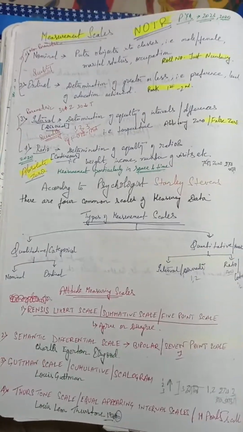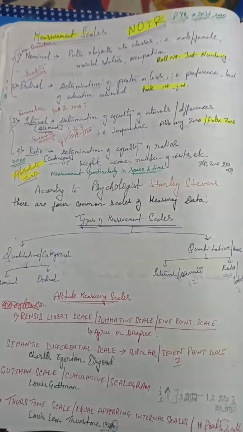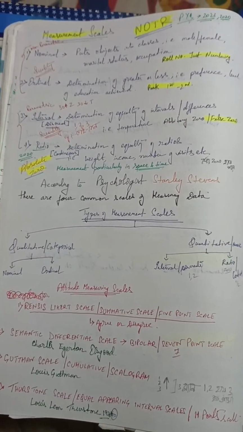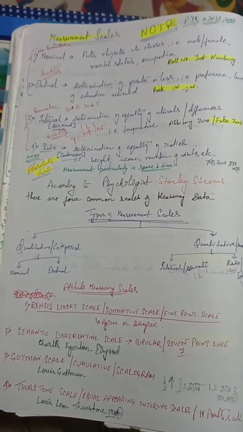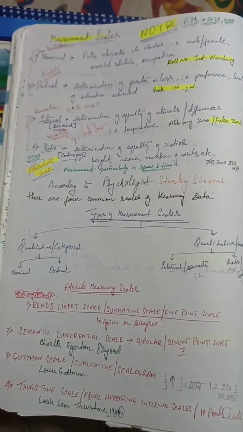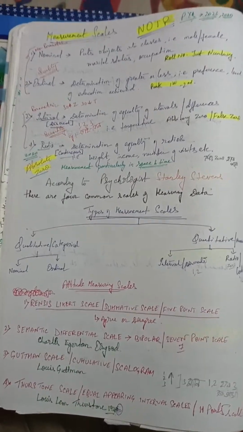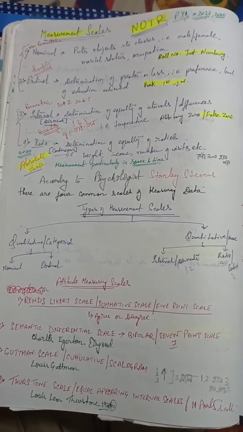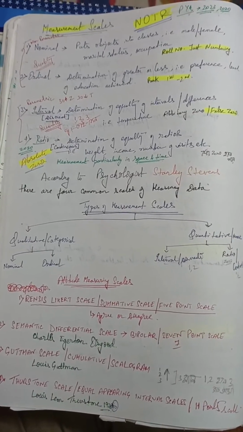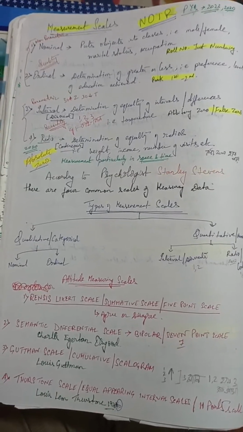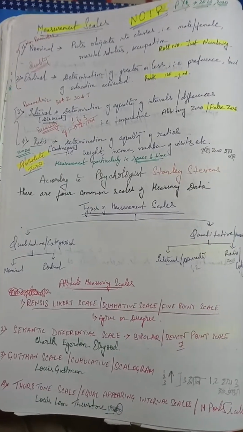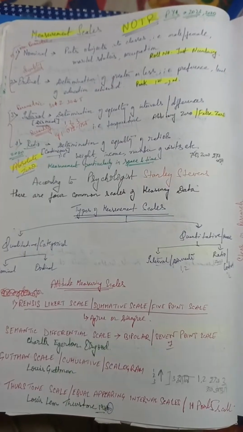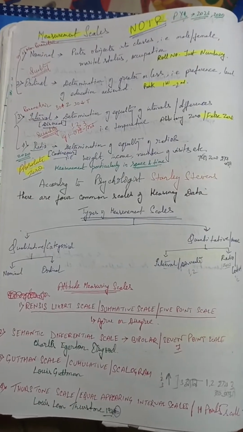Now examples of nominal values are gender: it can be male, female, or other. Region, the names of the places. Religion: Hindu, Muslim, Christian. Types of media: print, electronic, digital. Blood group: A, B, AB, O. So this is the part where only names are used. This is a type of data collecting measurement scale where only names are present.